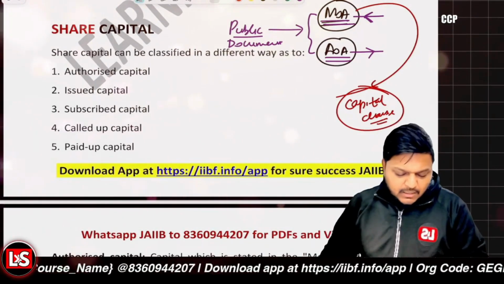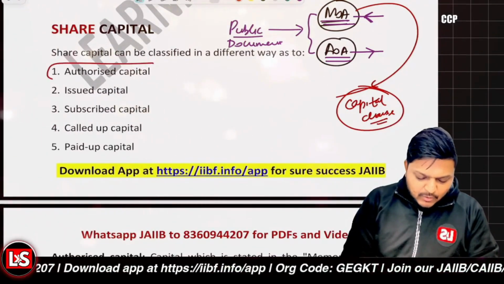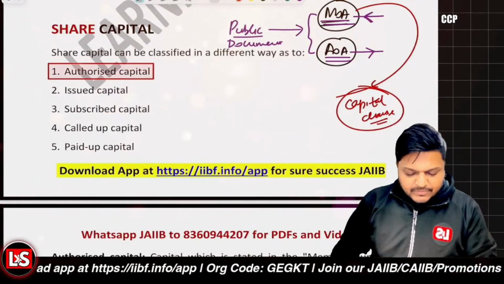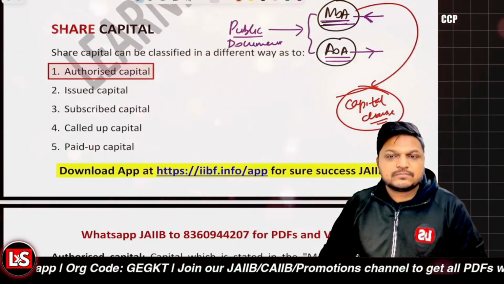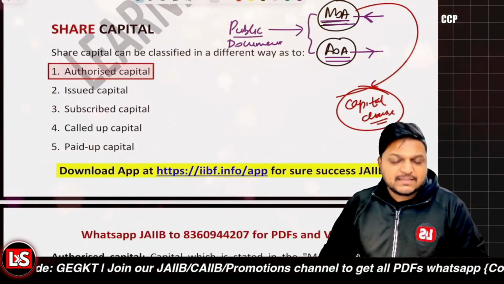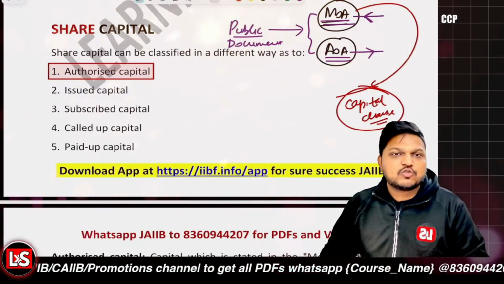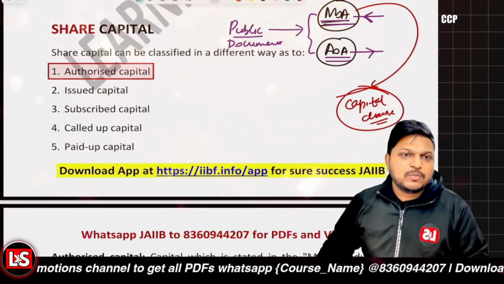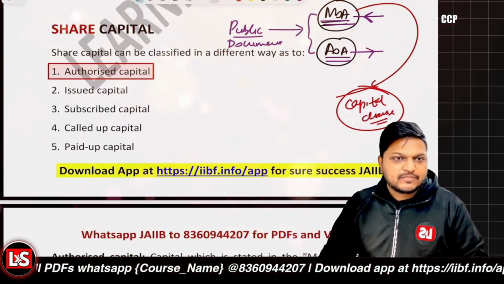The maximum amount of capital which can be raised by the company is said to be the authorized capital. And this is also said to be the nominal capital, or registered capital. Simply we say nominal capital or registered capital.